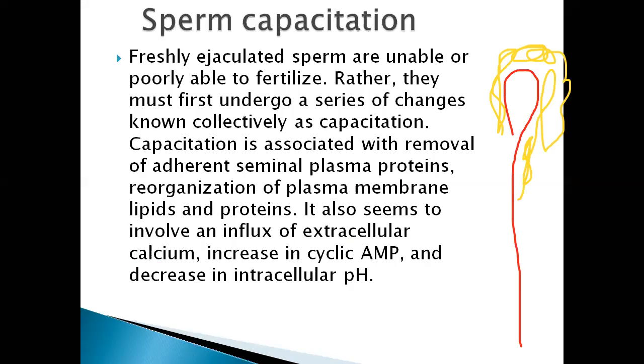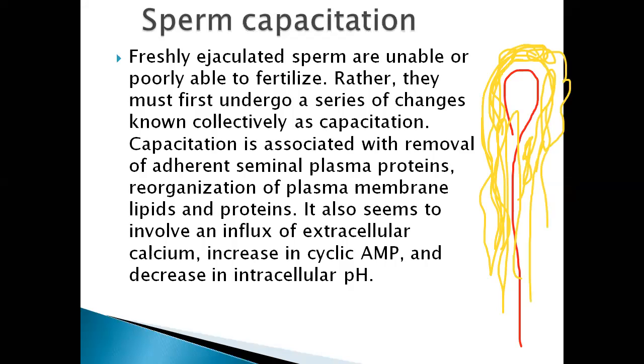lipids, and proteins. Okay, so here, to prevent the over motility of the sperm, that is associated with the adhesive seminal plasma proteins, yellow color I drew here. Why is that kind of arrangement? That means from the seminiferous tubule to the rete testis to the vasa efferentia to the epididymis to the vas deferens, along the length, when they are transporting, if the sperm start motility, that motility happens rapidly, and whatever energy they have, the limited energy, isn't it?